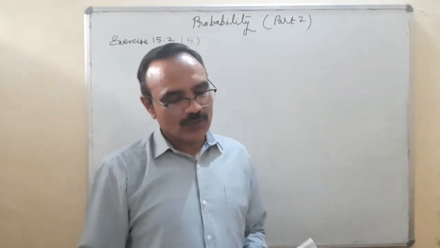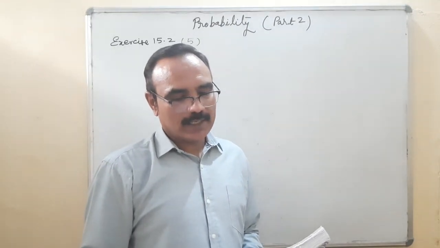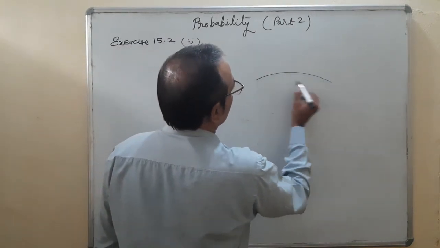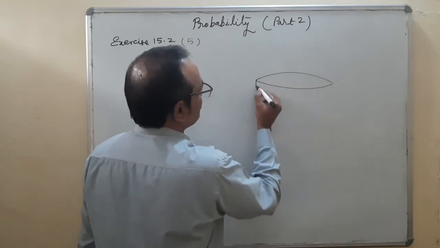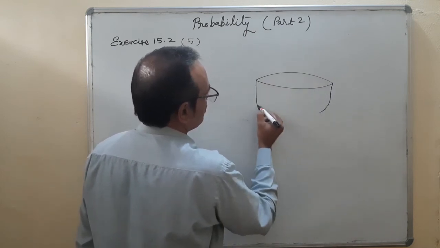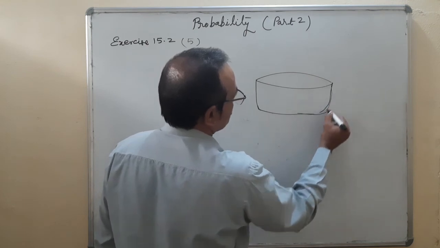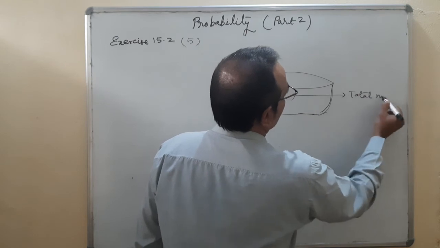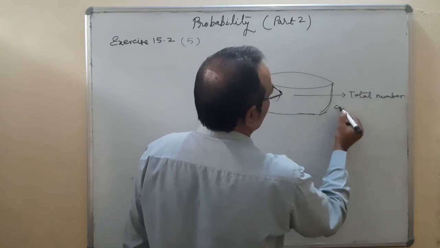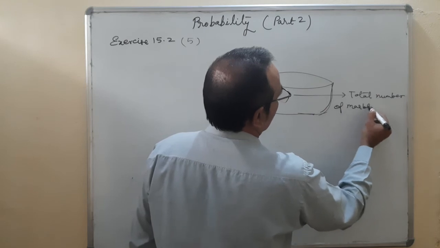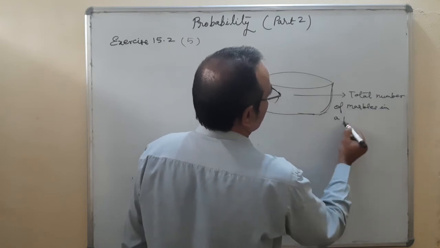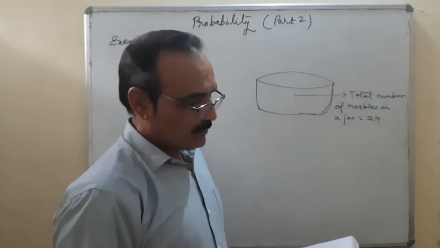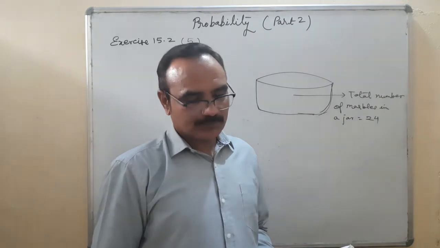A jar contains 24 marbles. Some are green and others are blue. So this is a jar which contains how many marbles? Total number of marbles in the jar is equal to 24.